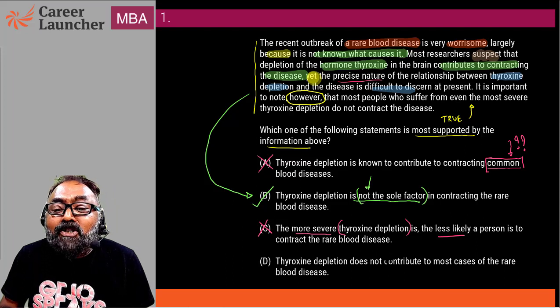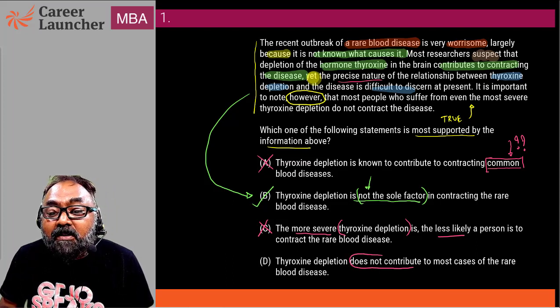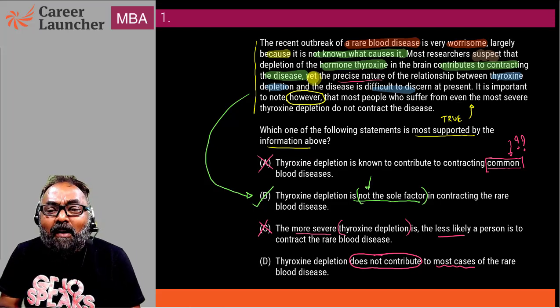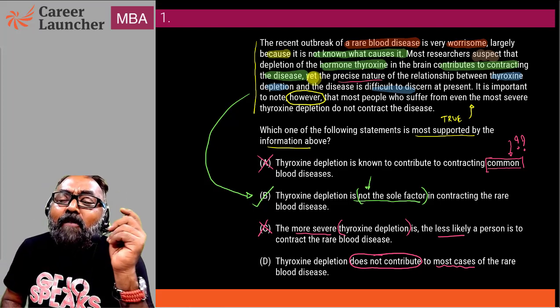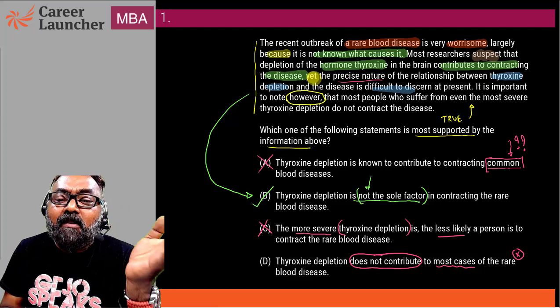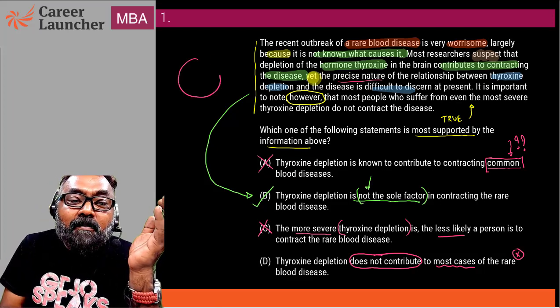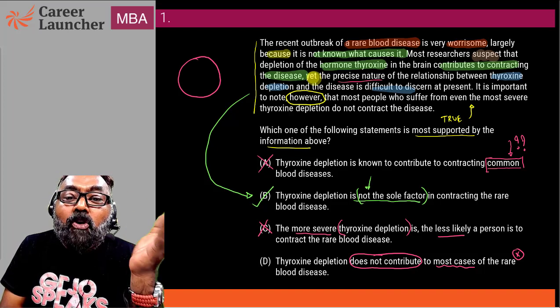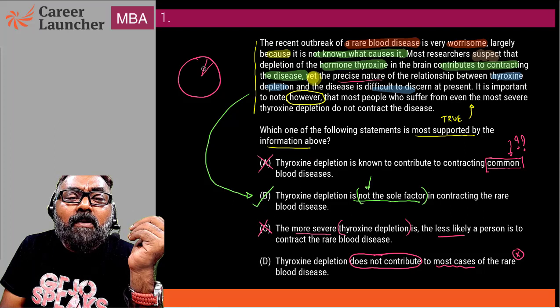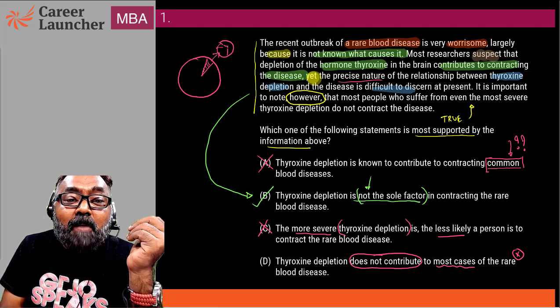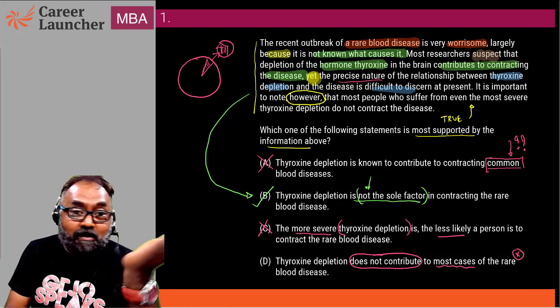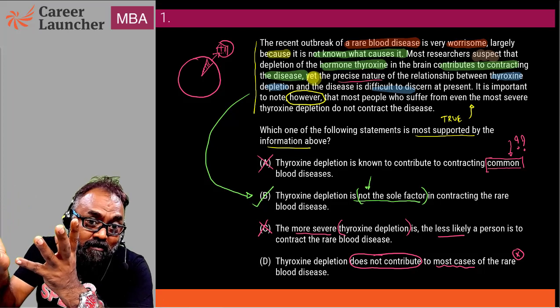Thyroxine depletion does not contribute to most cases of the disease. So this is kind of a twisted version of what is given here. It says that most people who suffer from thyroxine depletion do not contract the disease. So only very few people probably contract the disease. Correct? But in that disease, there can still be a majority. Okay, majority could come from there. That is a different set.